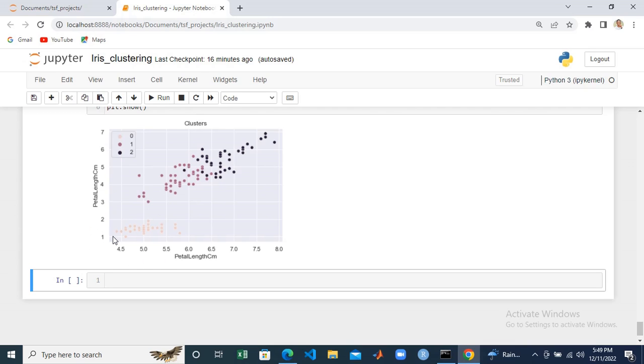The first cluster is when sepal length is very low, and petal length is also very low. The second cluster is formed around here when sepal length is low, and petal length is about average. And the third cluster is when sepal length is very high and petal length is also very high.